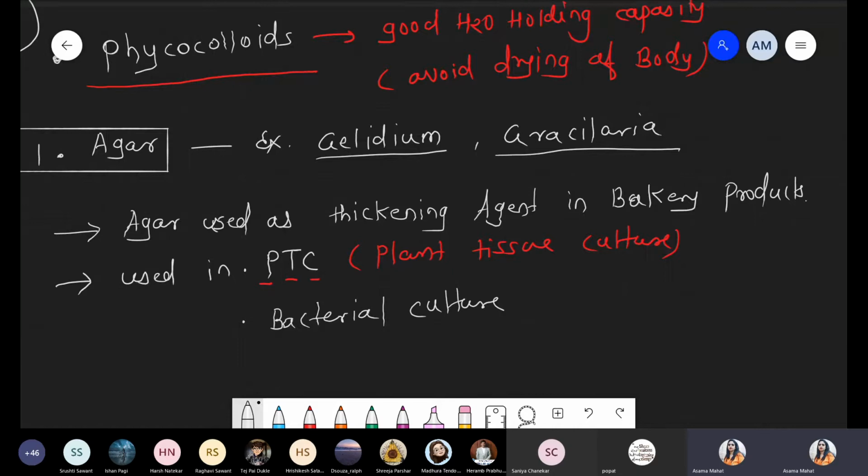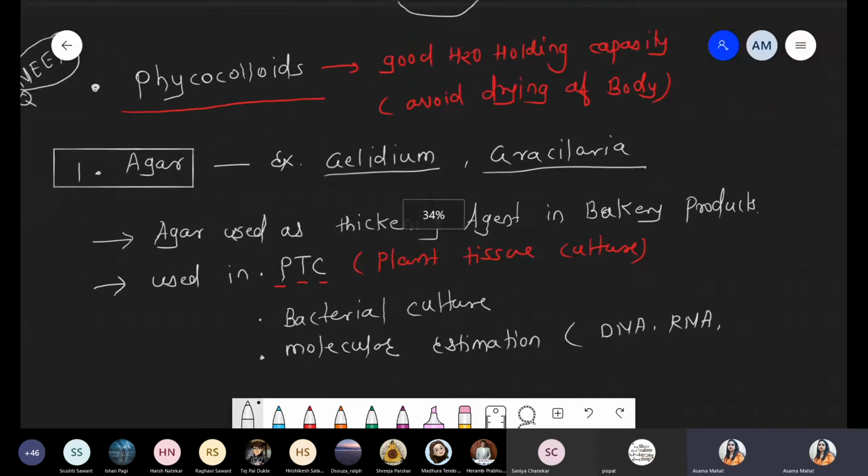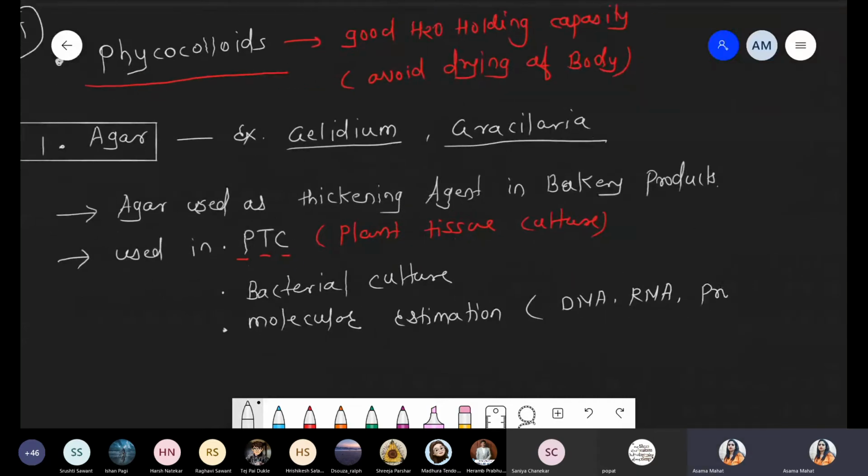So these are some applications with respect to agar powder, and it is also used in some molecular estimations, like DNA, RNA, protein isolation with the help of agar. Whatever we are talking about, bacterial culture, plant tissue culture, and molecular estimation, all these we'll study in detail in 12th standard.